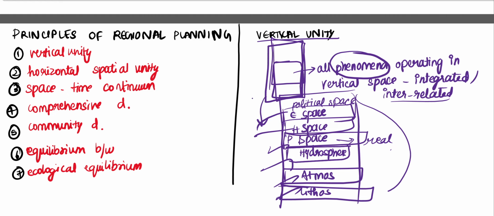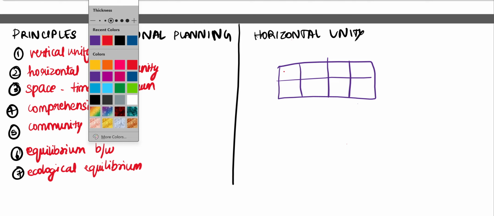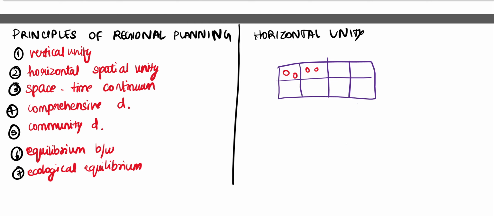Right. Now, the next principle is the principle of horizontal spatial unity. Let us understand this as a country. This country has various states. These states in themselves have various regions, right? Various districts. Let us assume these are the districts of the state.